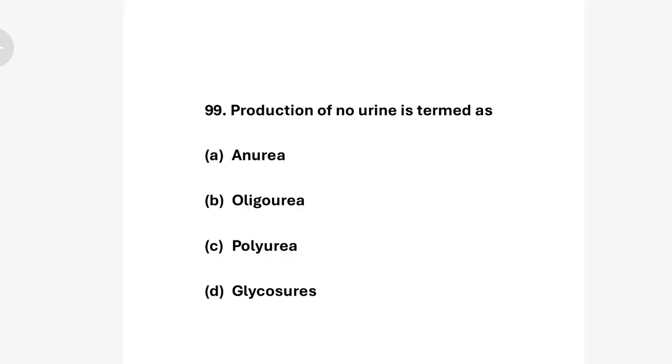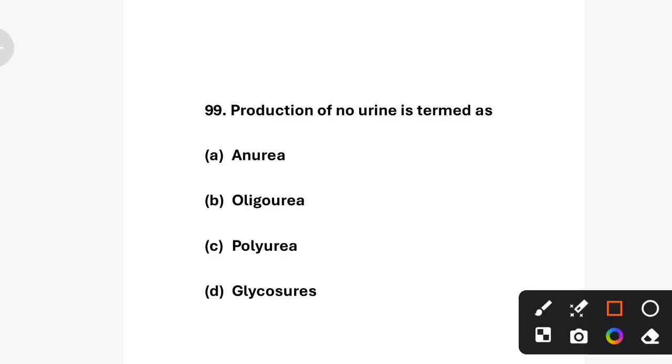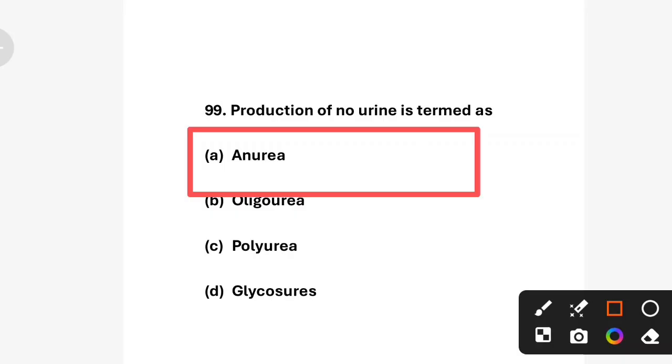Next question. Production of no urine is termed as option A anuria, option B oliguria, option C polyuria, and option D glycosuria. So the correct answer is option A, anuria. Anuria is the absence of urine production, which can be caused by kidney failure or severe dehydration.